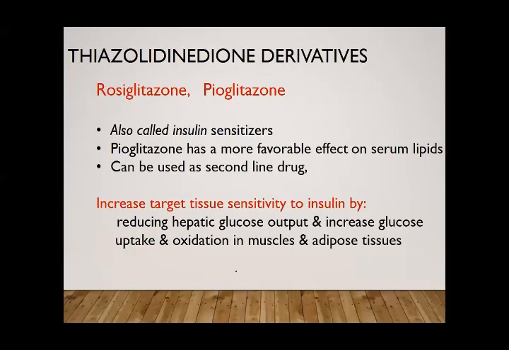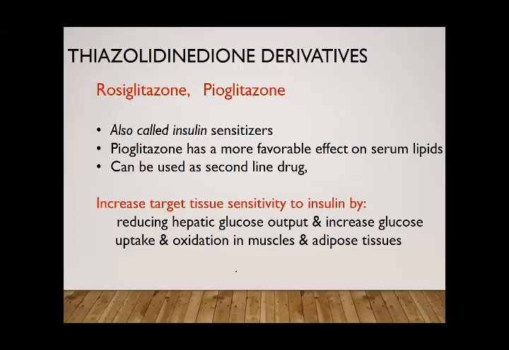Now we come to the thiazolidinedione derivatives, and this group has two drugs, rosiglitazone and pioglitazone. They are also called insulin sensitizers because they increase the sensitivity to insulin. This group also has a favorable effect on the lipid profile.